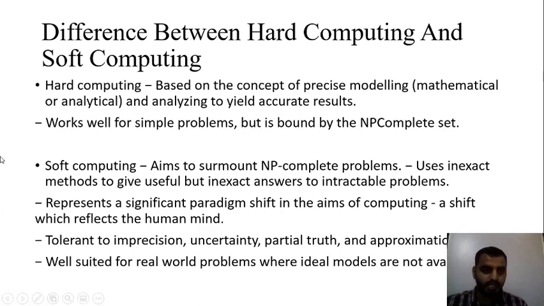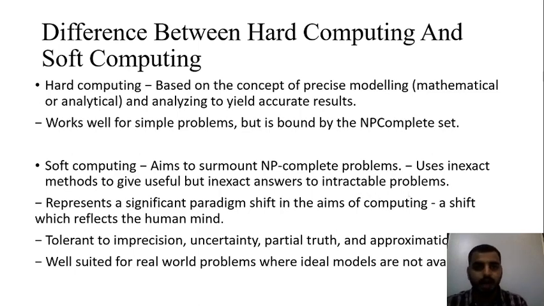So what is the next thing? Hard computing works well for simple problems but is bound by the NP-complete set. Now, coming towards soft computing, it aims to surmount NP-complete problems, and uses inexact methods to give useful but inexact answers to intractable problems.